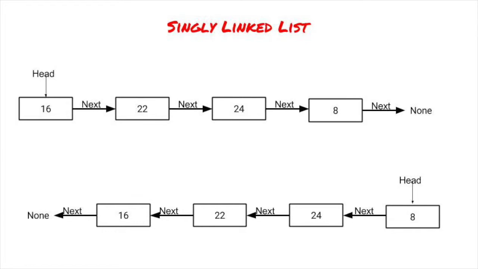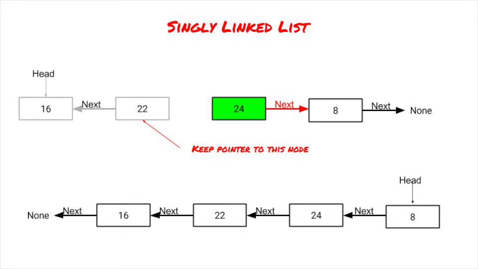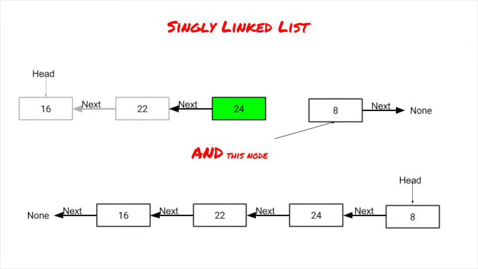There are 2 main ideas to remember here. First, for each node, we need to change the next node field to point to the previous node, which we don't have a link to. As we go through the list, we need to hold on to the previous node so that we can link to it later. Second, once we change the next node to the previous node, we no longer have a link to the next node. We need to keep a copy of that next node before we make the swap. We'll go through repeatedly getting the next node, then switching our next node pointer to the previous node and our previous node to the current node.